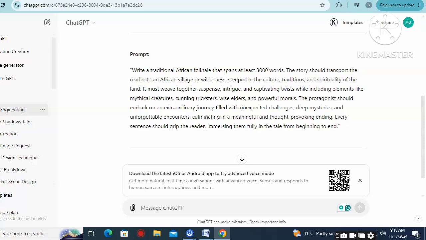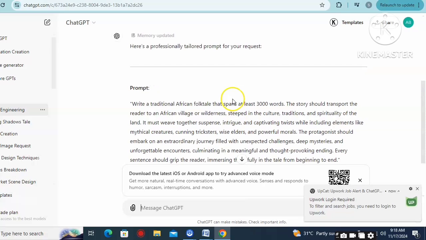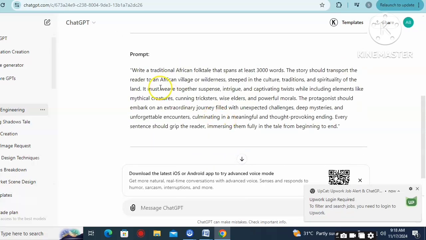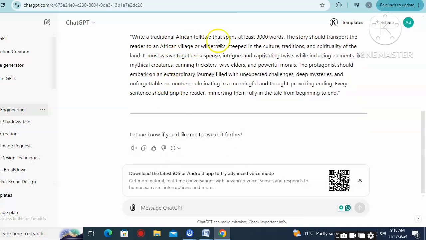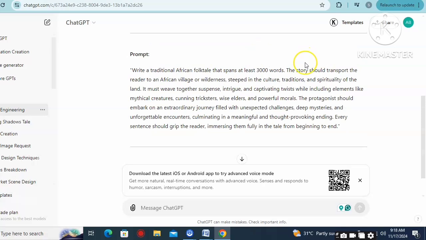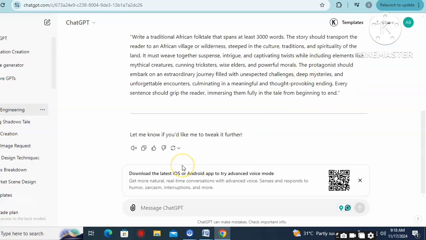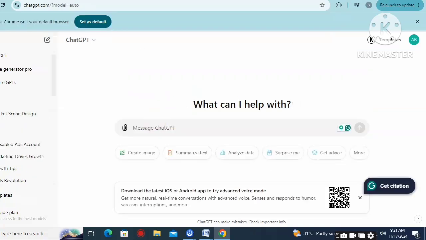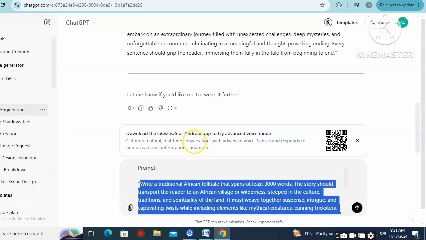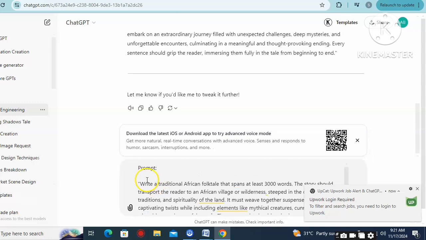So I'll just write a traditional African story about. I don't want the part that says the story should transport the readers to the African village or wilderness, steeped in culture and tradition. I don't want that. So after copying that prompt, I'm going to open another new tab for ChatGPT. So I've copied it.